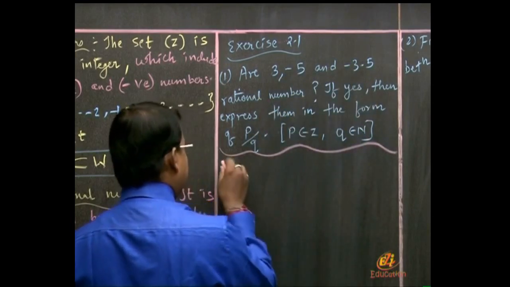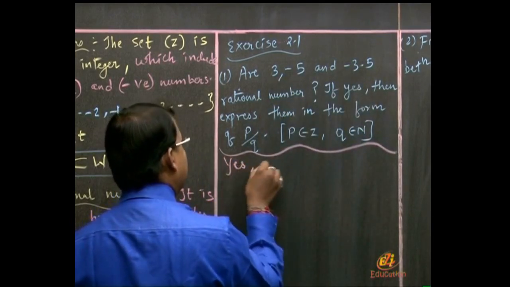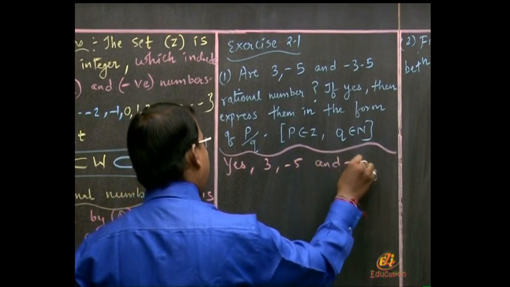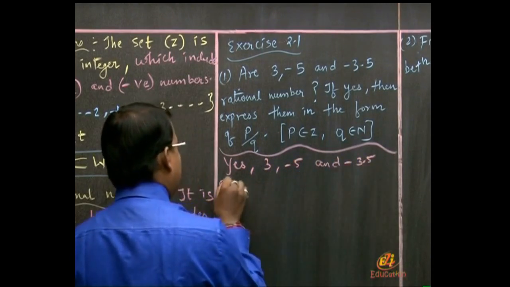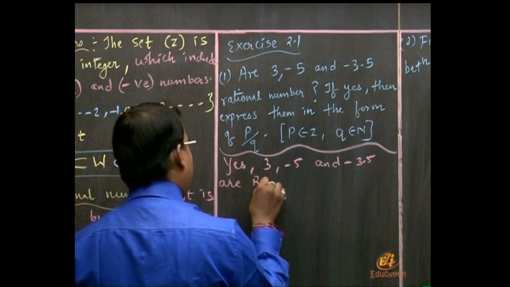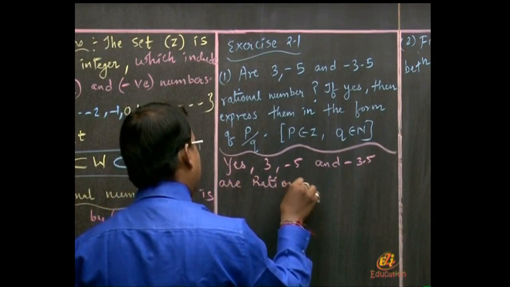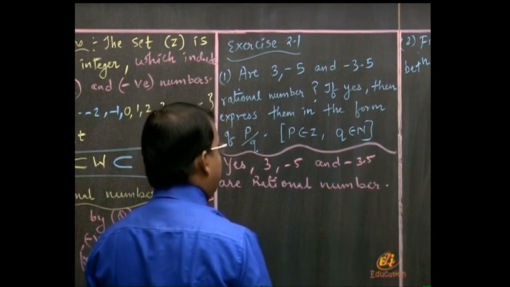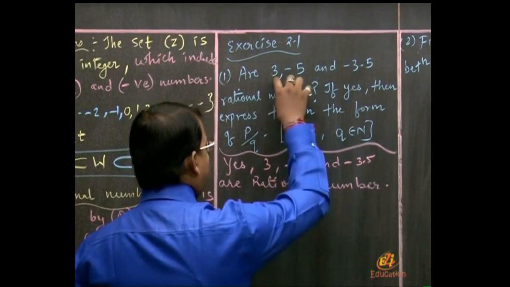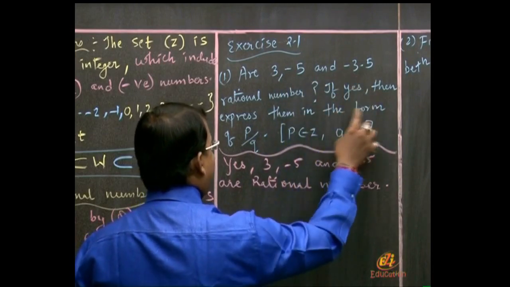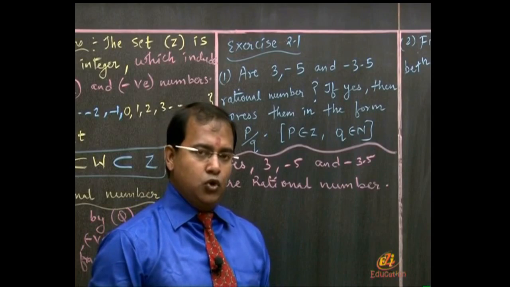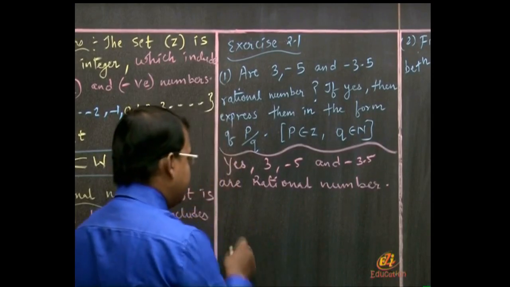The answer is yes. 3, minus 5 and minus 3.5 are rational numbers. Now they are asking us to convert 3, minus 5 and minus 3.5 in the form of P by Q, something upon something. So let us start the answer.